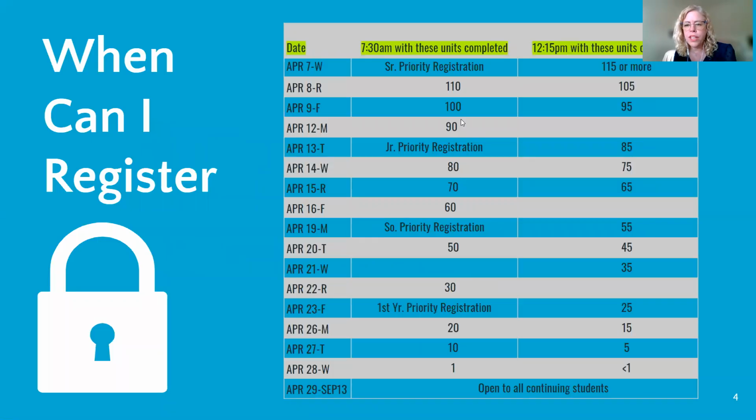This is the registration table. This is when you can register this semester. It begins on April 7th. It ends on April 29th, but as you can see, the last day to add/drop is September 13th. So if your plans change over the summer, you can always make changes to your schedule over the summer.